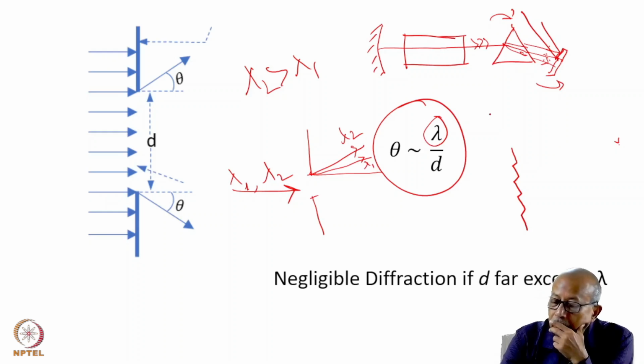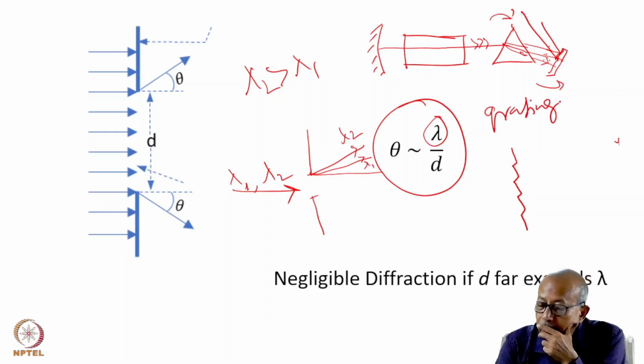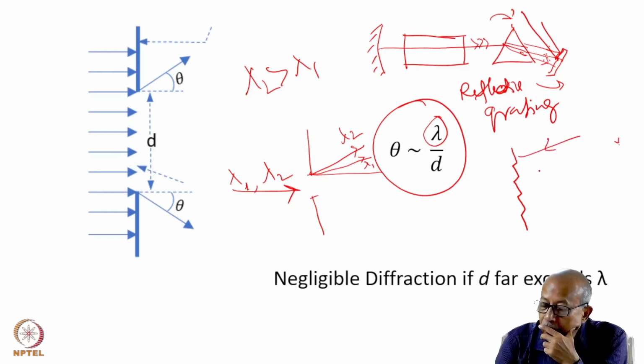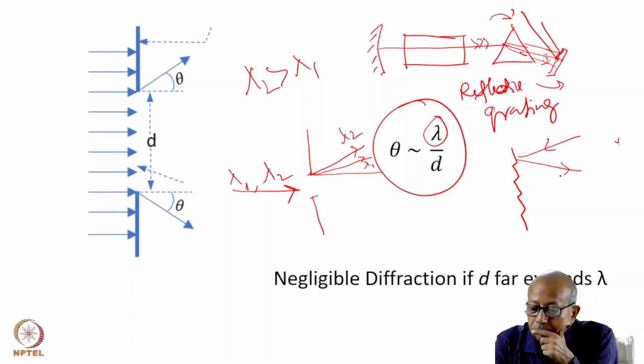And this is called grating. This is actually a reflective grating, because if you shine light on it, the light will be reflected. This is called reflective grating. Now, if you shine light of two wavelengths, lambda 1 and lambda 2, the two wavelengths will be diffracted in two different angles.